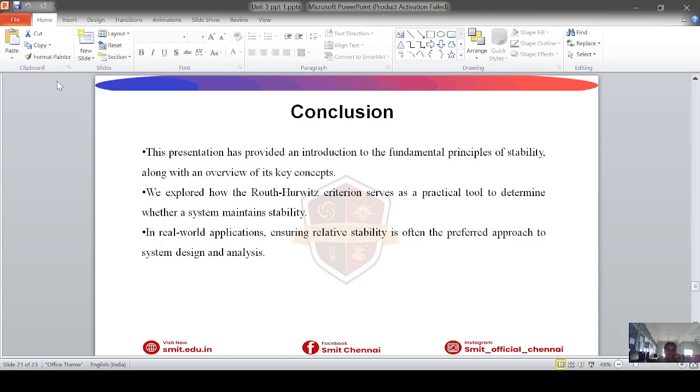Conclusion: this presentation has provided an introduction to the fundamental principle of stability along with an overview of these key concepts. We explored how the Routh-Hurwitz criterion serves as a practical tool to determine whether a system maintains stability. In real-world applications, ensuring relative stability is often the preferred approach to system design and analysis.